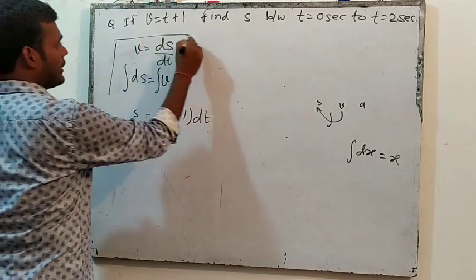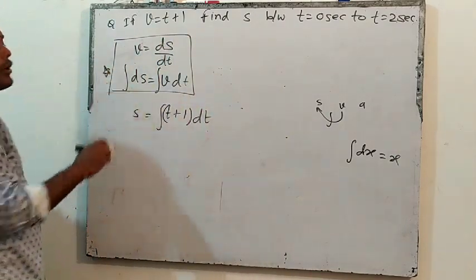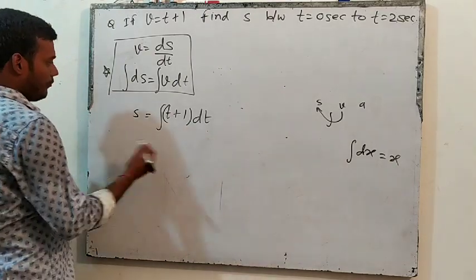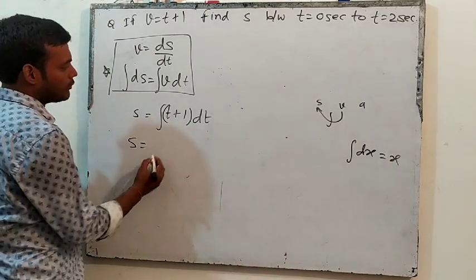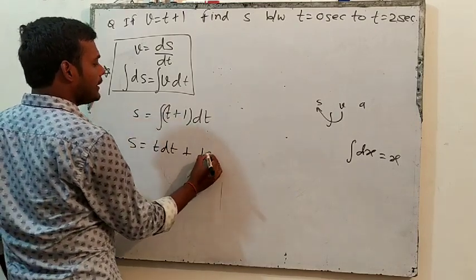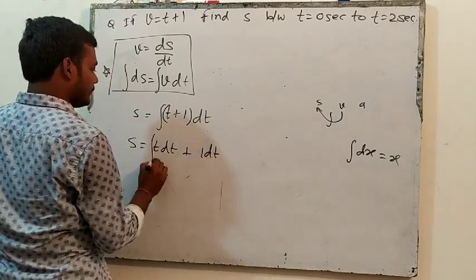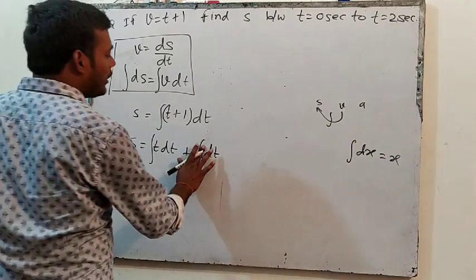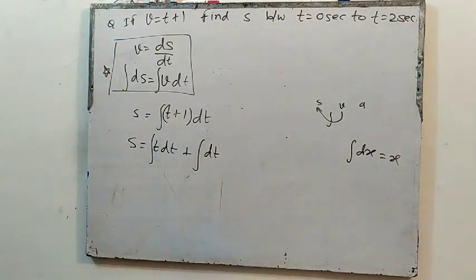So this thing you have to understand. In the previous question also I have done this type of thing. So you have to understand how we are doing it. S will be integral of (t plus 1) dt. Now can we write S is equal to integral of t dt plus integral of 1 dt? Either you can write 1 or you can note that it has no impact. So the integration of t dt.